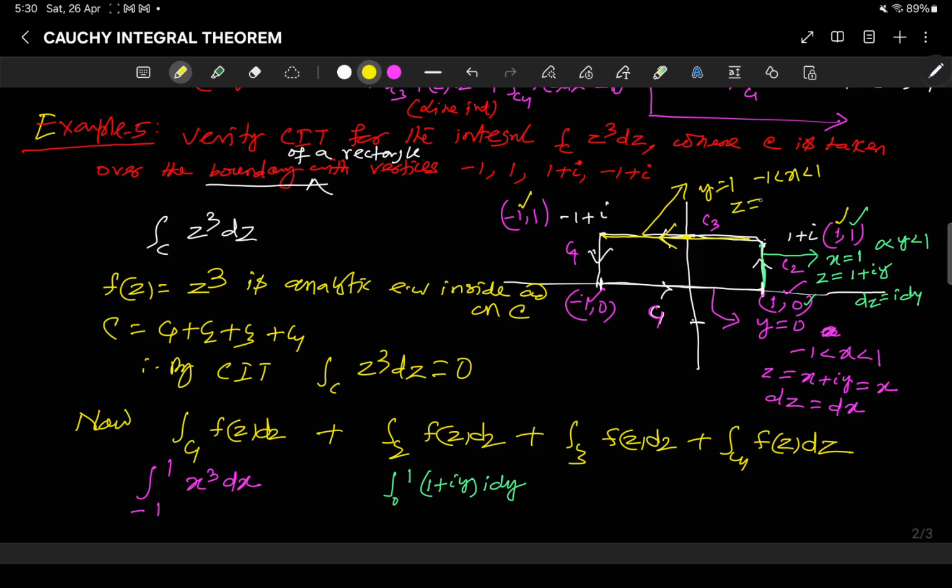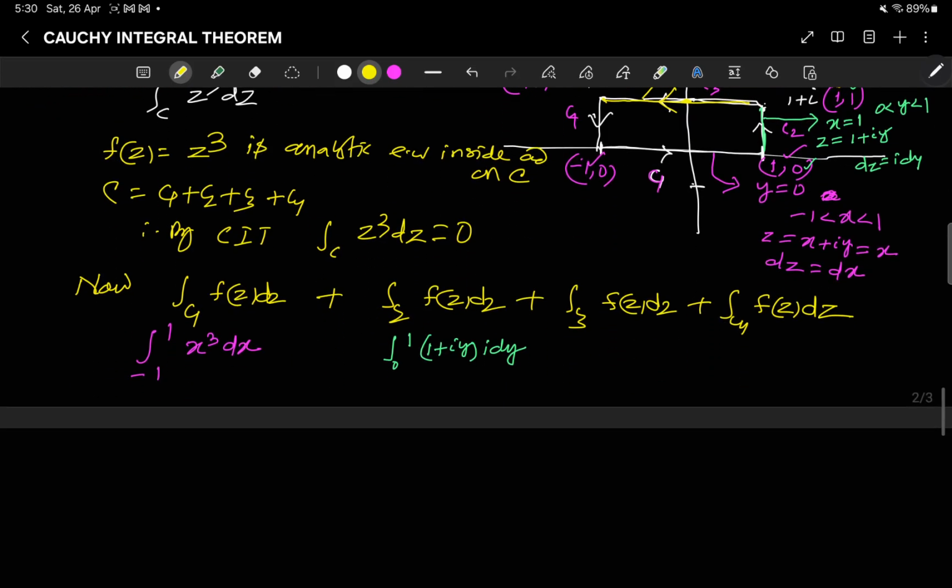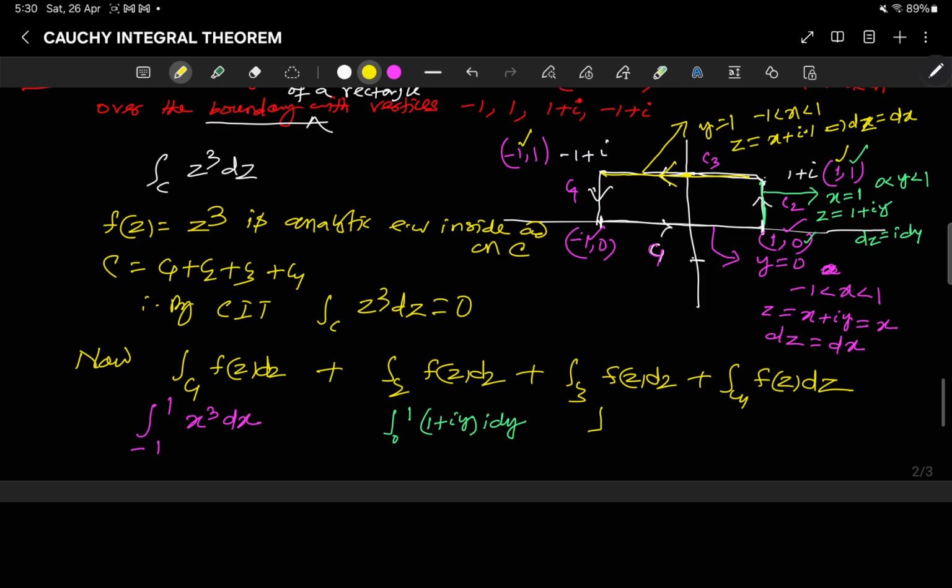So what is z? z is equal to x plus i into 1, that is x plus i. And dz is simply dx plus i0, that is dx. So this integral will be the integral from 1 to -1, where f(z) is z cubed, likewise.